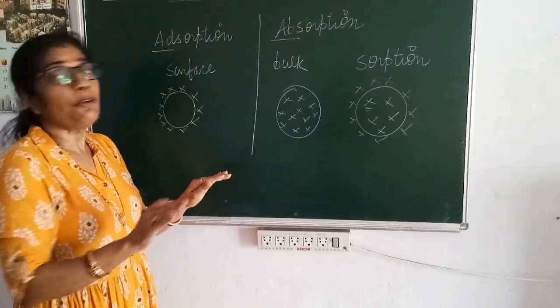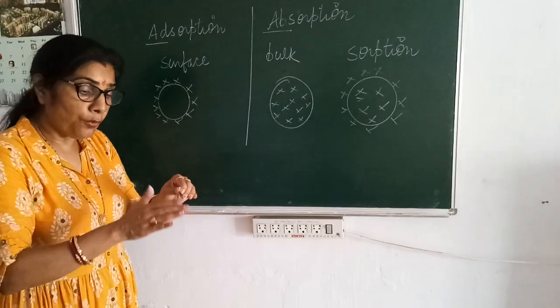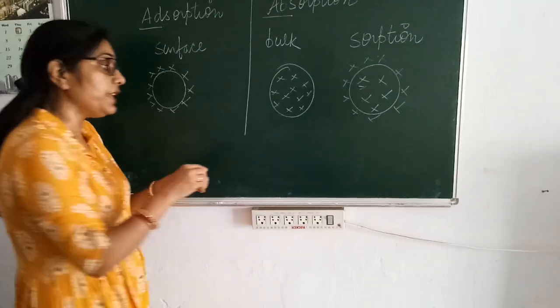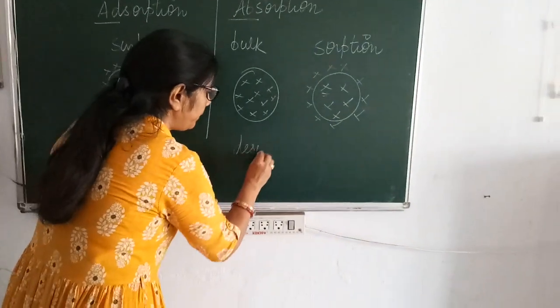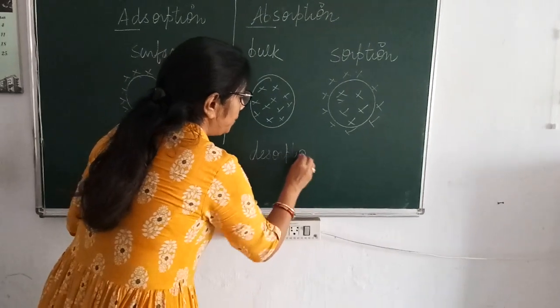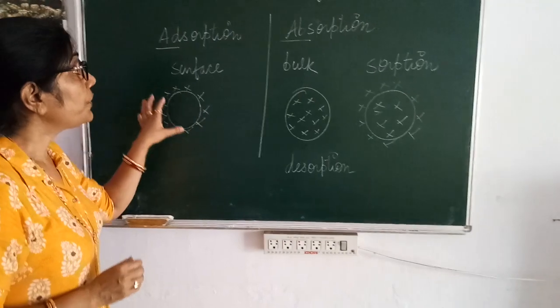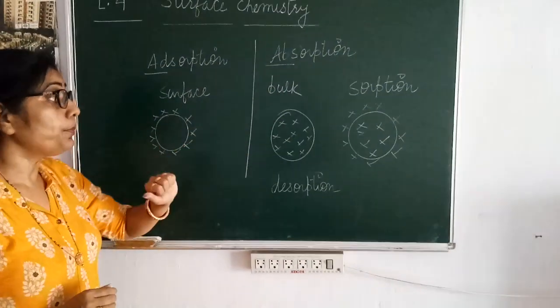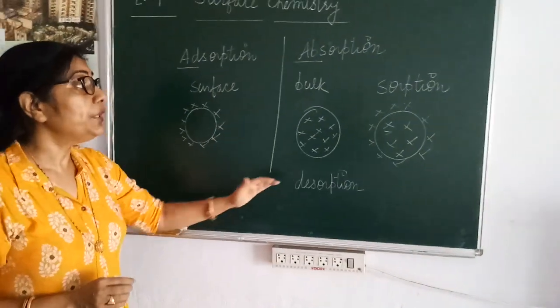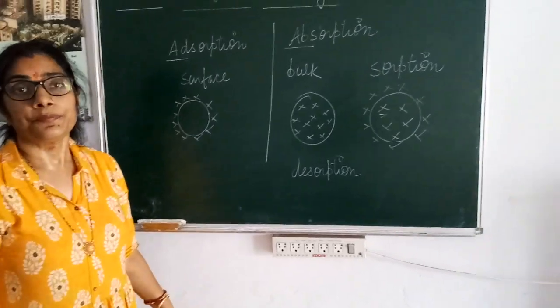And the reverse of adsorption, that means removing the molecule from the surface, is known as desorption. So these are some important terminology for definitions, distinguishing between adsorption and absorption along with the examples and so on.